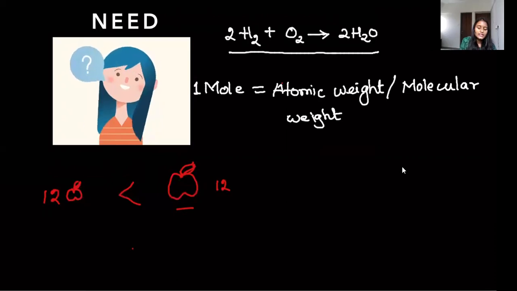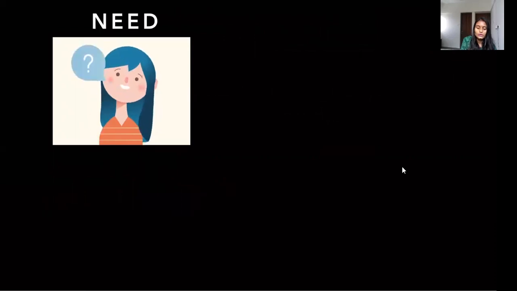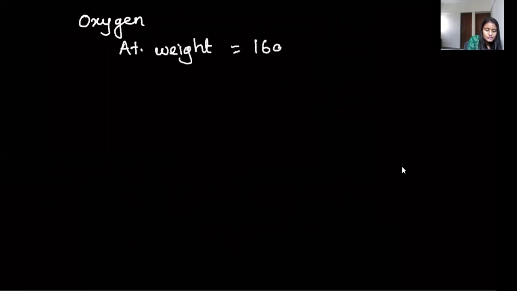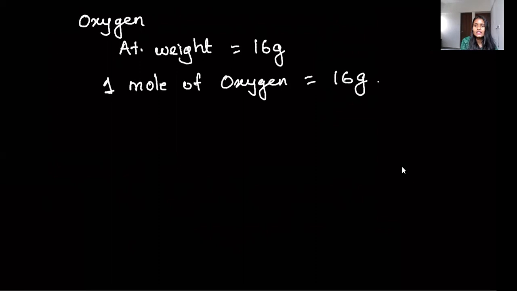So let's learn more about it, right? If I am talking about oxygen, oxygen's atomic weight is 16 grams. So 1 mole of oxygen would have 16 grams. If I'm talking about carbon, 1 mole of carbon would have 12 grams because that is the atomic weight.